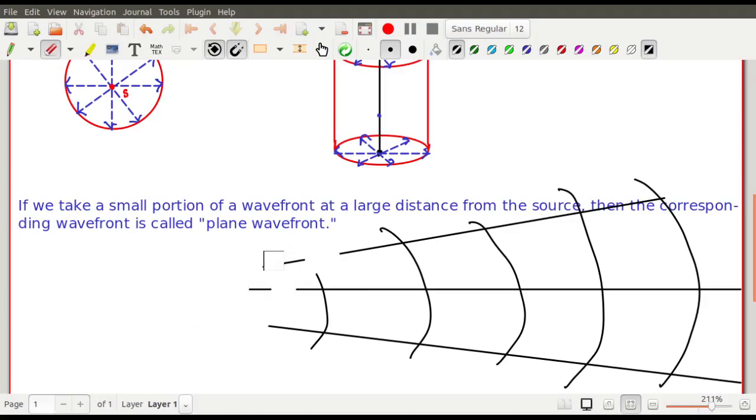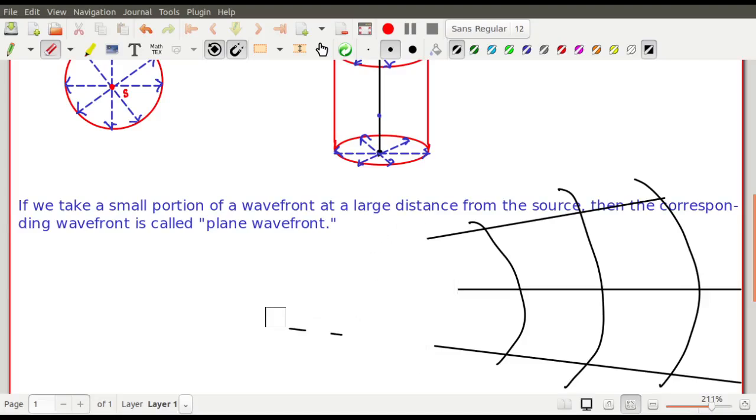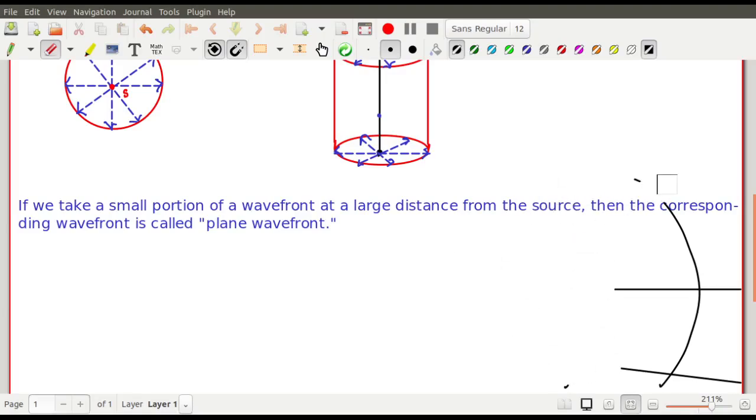Just have a look, this is the last wavefront that I have drawn, right? And you take a very small portion of it. If you take a very small portion of this wavefront as it is visible now, what does it appear to be? So in this two-dimensional board, it appears to be a straight line.